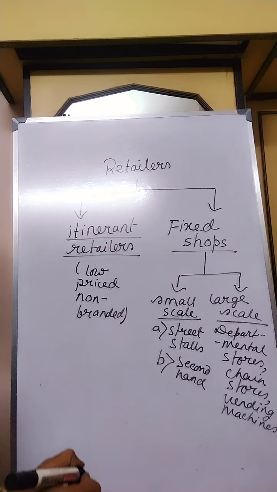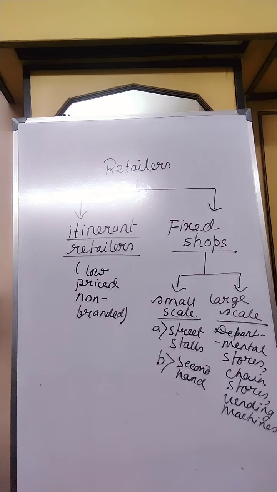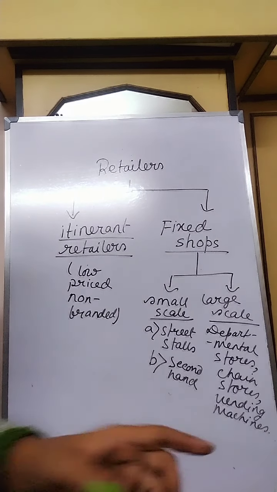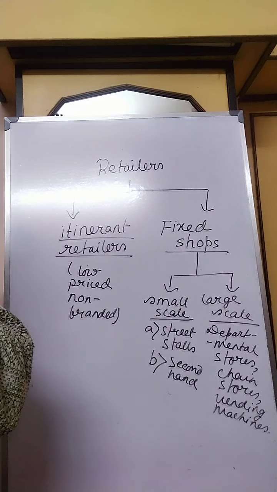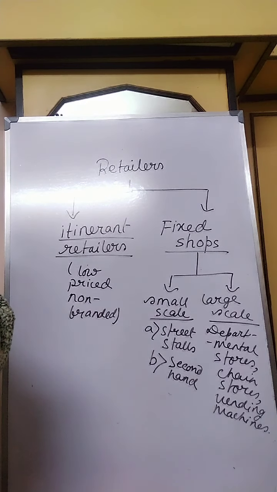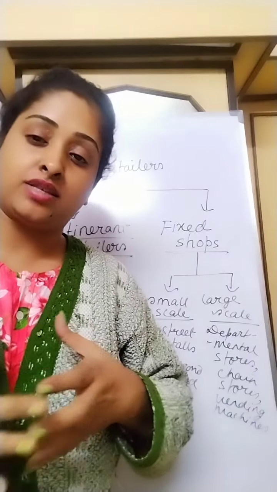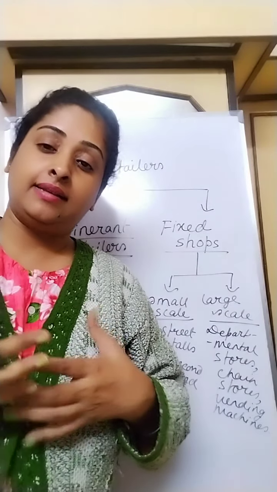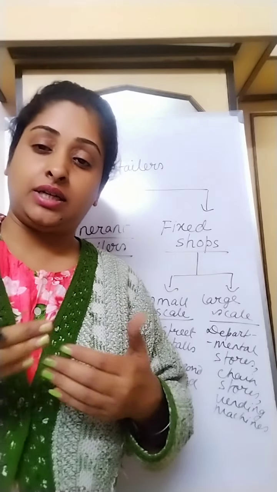Then also supermarkets like Big Bazaar, Spencer's. All these are also retail trade, but they are a large scale form of retail trade. The Spencer's, the Big Bazaar that you have seen, the shopping malls, also the chain stores, like any special showroom given by any product, come under the large scale category of retail trade.